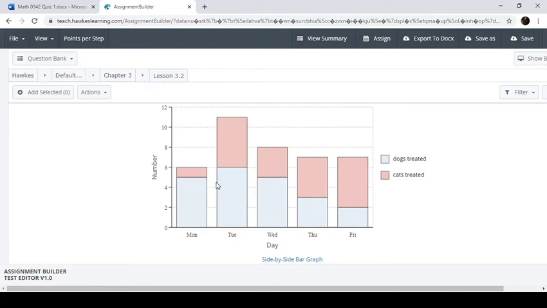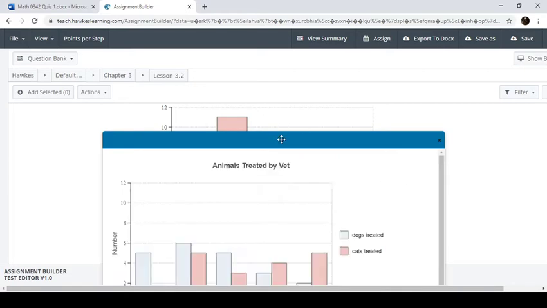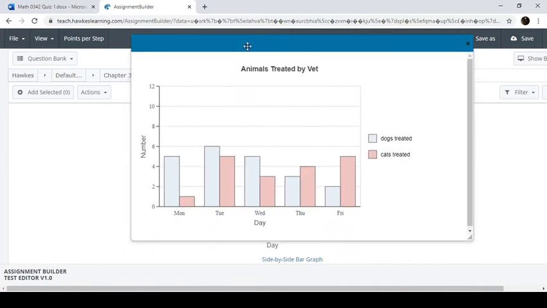Okay. And then the next part of this graph is the bars of the bar graph. So the bars show us basically the frequency of each of these animals. So we have frequency for dogs and frequency for cats. So this right here is all of the dogs, and then on top of it is all the cats. Again, all of the dogs, then on top of it is all the cats. I don't actually really like this layout for this graph. I prefer a side-by-side bar graph if I'm going to do something like this.